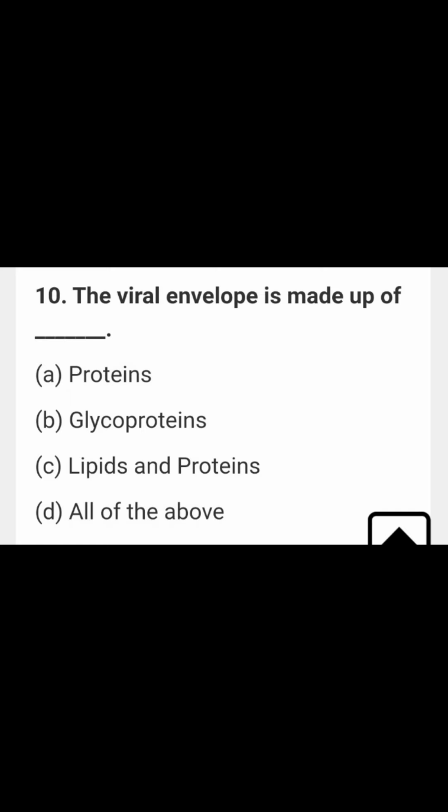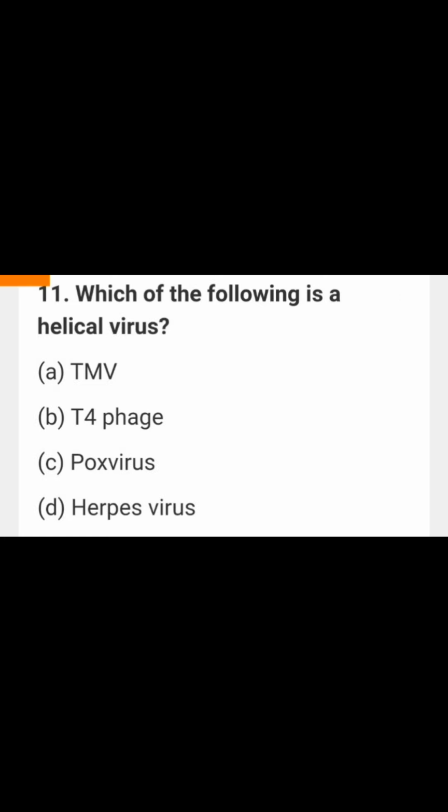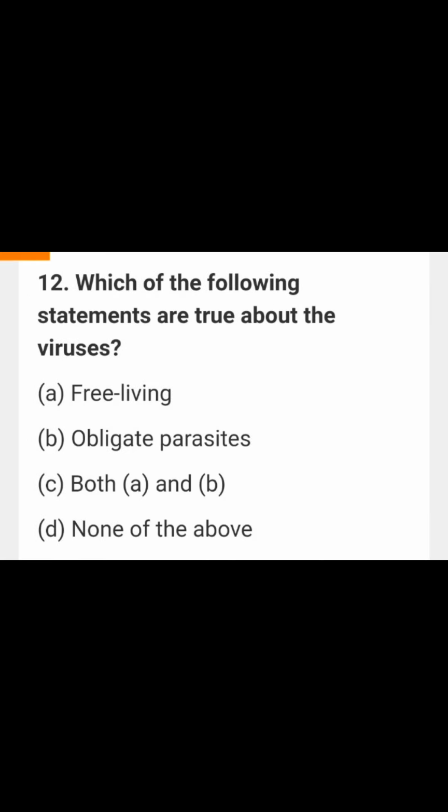And the next one: which of the following is a helical virus? Which of the following is a helical virus, that needs good knowledge: it is the TMV. TMV is the helical type of virus, and in some cases you may have a question like which is the rod-shaped virus. In that case, if there is TMV, you definitely have to choose TMV. So it is helical in shape and also rod-shaped.